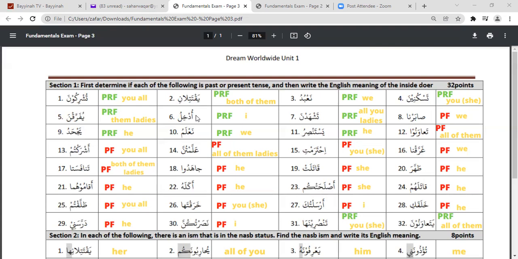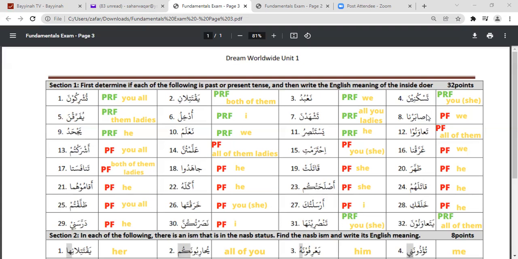Udkhilu, if you remember ansuru, udkhilu, this is also present and it is the first person present, which is I. Now, tashhadna. It starts with the ta, which indicates present tense. At the end, it is the sukoon followed by noon fatha, so it is feminine gender, for the second person, that is all you ladies.